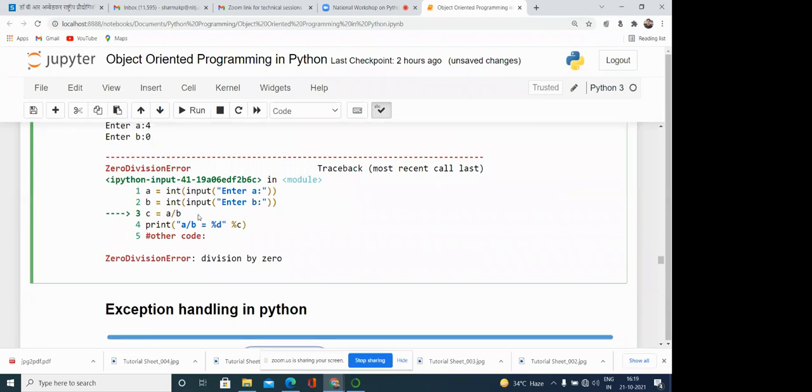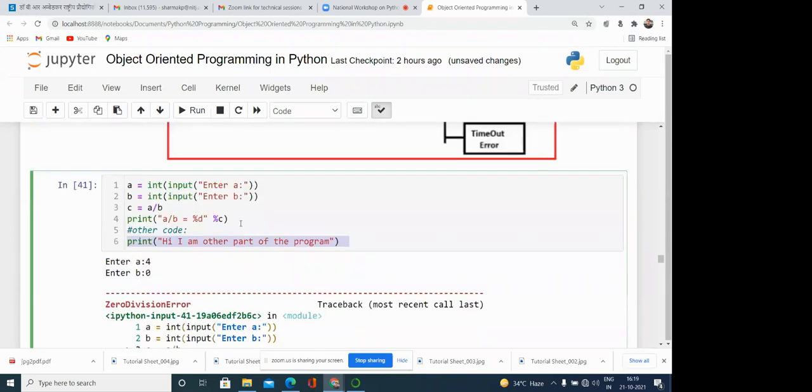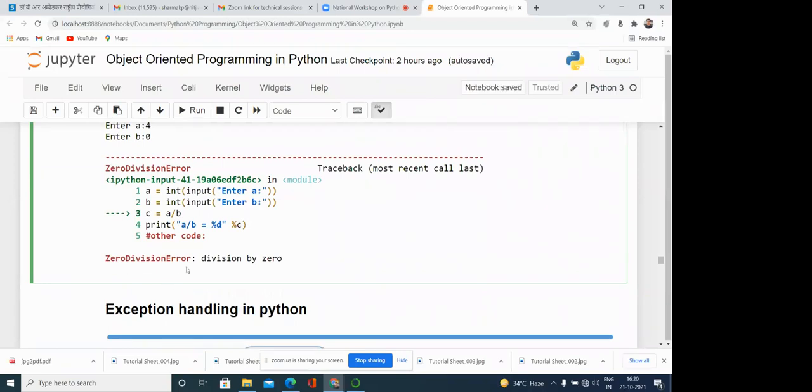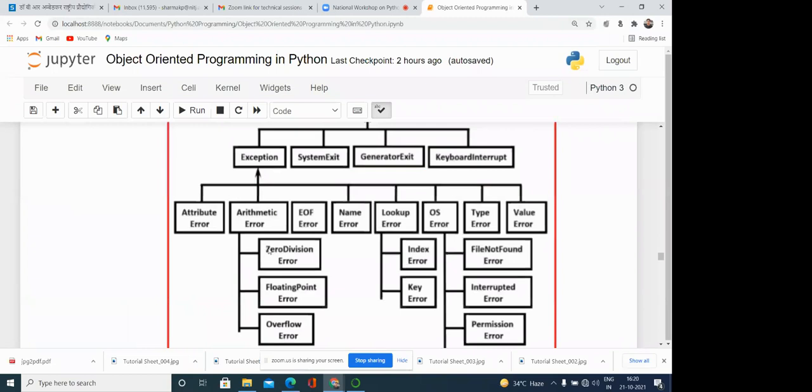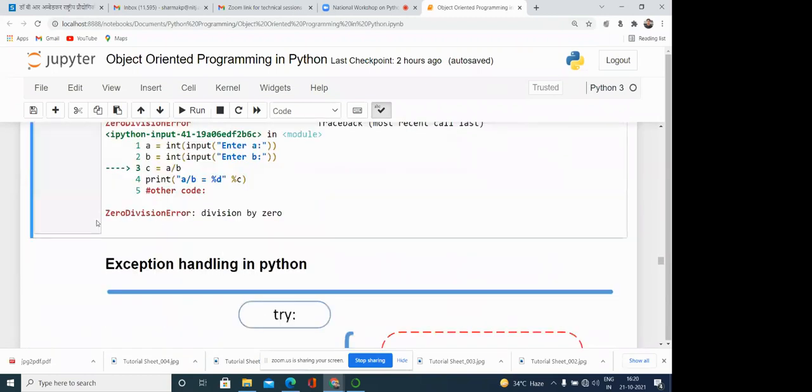So it is terminating over here, and one concept is there. If we are not handling the exception, then by default there is one routine in the PVM, the Python virtual machine. It is not handling the exception, but it is printing it. Here you can see zero division error, division by zero. This is the message, and this is the error class or exception class. In the hierarchy also you can see zero division error. So zero division error is the exception class and this is the message passed along, meaning why this exception occurred: because of division by zero.